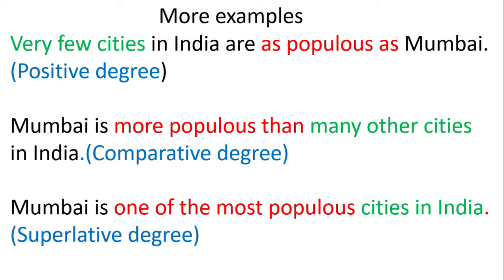Mumbai is one of the most populous cities in India. Cities in India indicates it is superlative degree. So we use the phrase one of the most populous to indicate superlative degree. Cities is plural, so we use the phrase one of the before most populous.